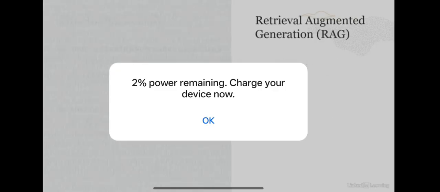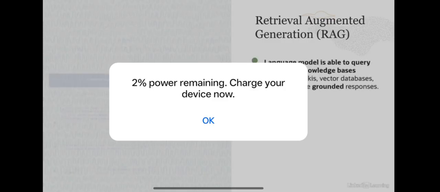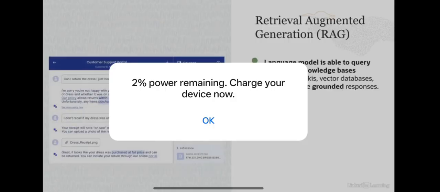The third approach which you can use to customize large language models is retrieval augmented generation. And here what you are doing is you are hooking the language model to some kind of enterprise knowledge base. It could be a database, it could be a wiki, it could be a vector database to provide grounded responses. And grounded basically means that generated text is grounded in a document if the document supports the text. So you can see an example here.